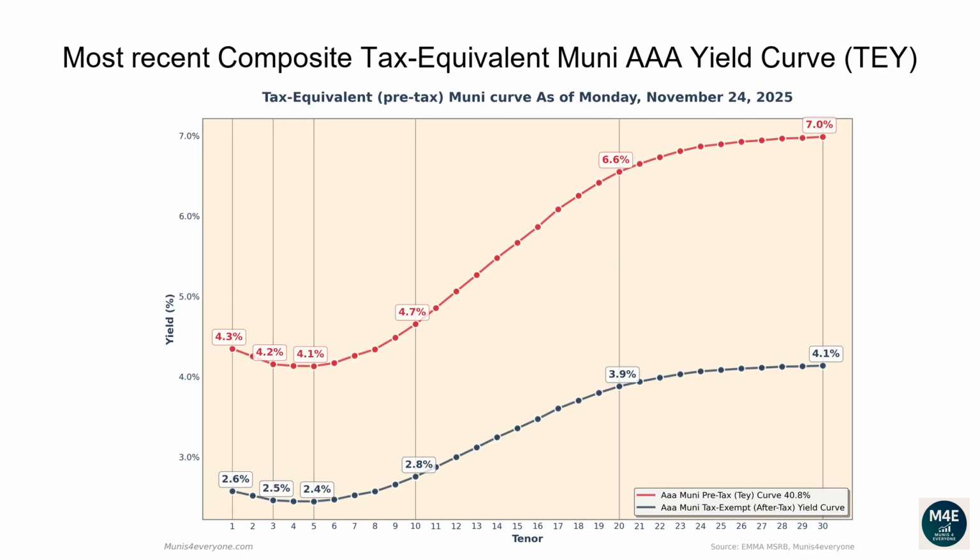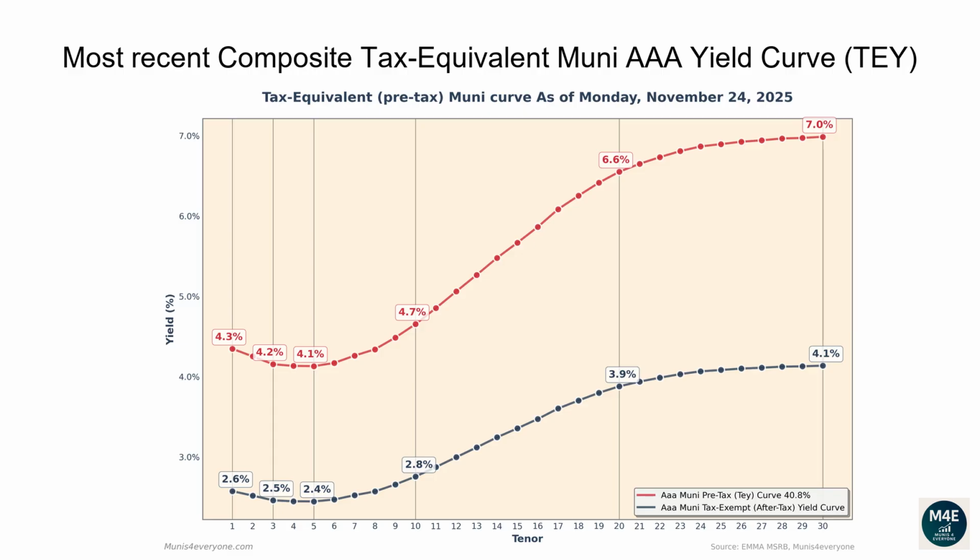Let's now go over the most recent composite tax-equivalent Muni AAA yield curve. The following graph shows, in red the tax-exempt after-tax Muni yield curve, versus in blue its tax-equivalent pre-tax version assuming a 40.8% top tax bracket, as of November 24, 2025. Why would you care to see the tax-equivalent version of the Muni yield curve? More on this later. Let's first go over the pre-tax, aka tax-equivalent yield curve.